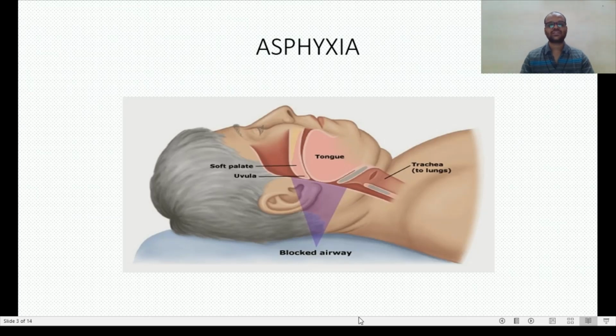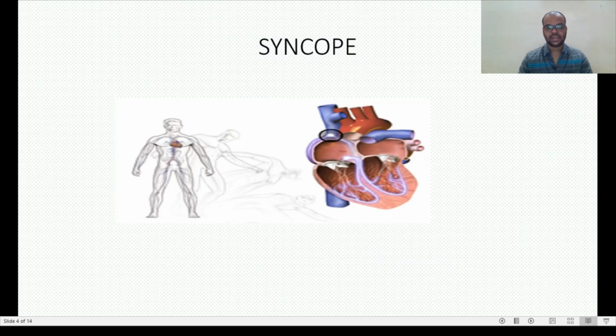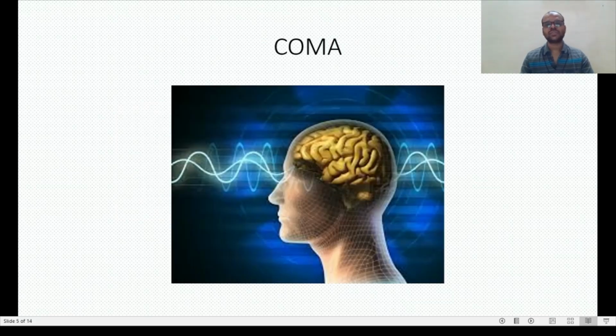That is asphyxia. Asphyxia means the blockage or the recession of the respiratory system. As you can see, the airways, the respiratory tract, will be blocked. Due to this, the person cannot respire, and due to the lack of oxygen, the person will die. Next, syncope. Syncope means the recession of the circulatory system, heart failure, the most important cause. And the third one is coma, the recession of brain working.